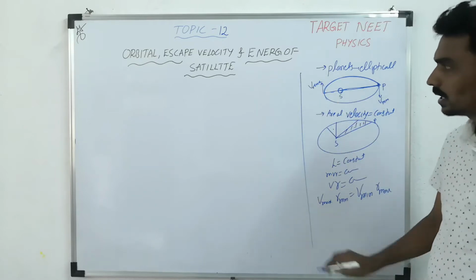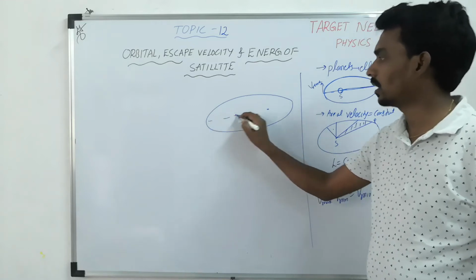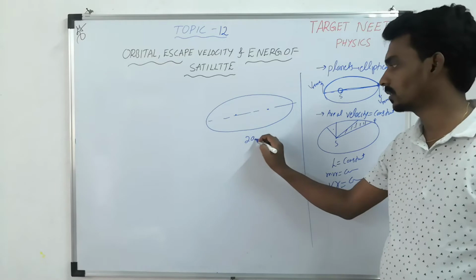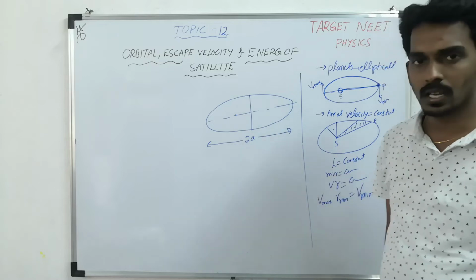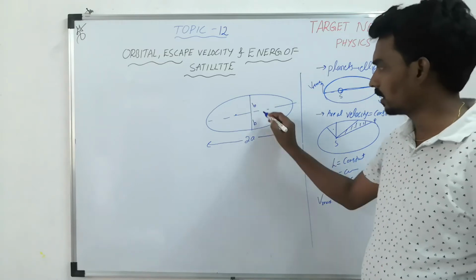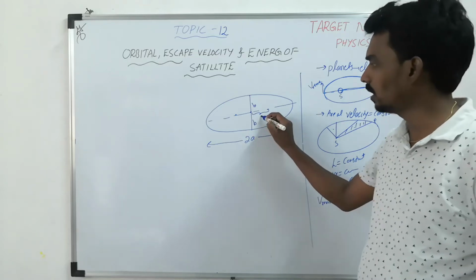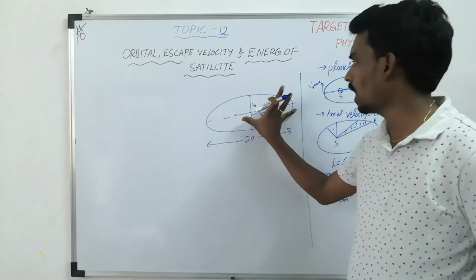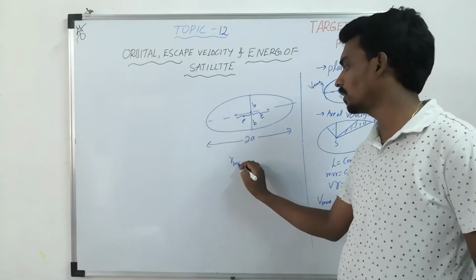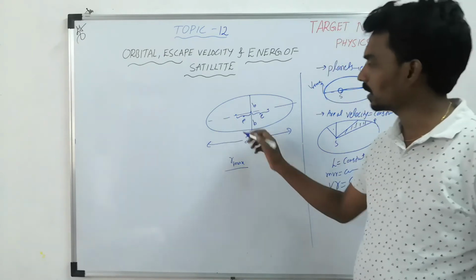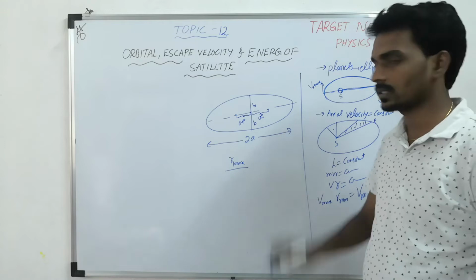And if you take the ellipse geometry, the largest length is called 2a, where a is the semi major axis, and this one is the semi minor axis. The distance of either focus from the center is called ae, where e is eccentricity.